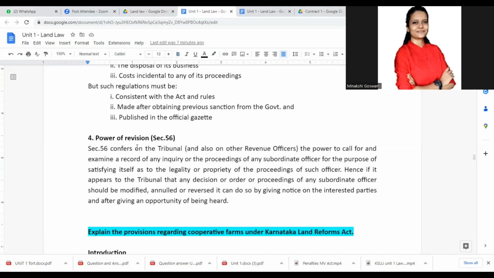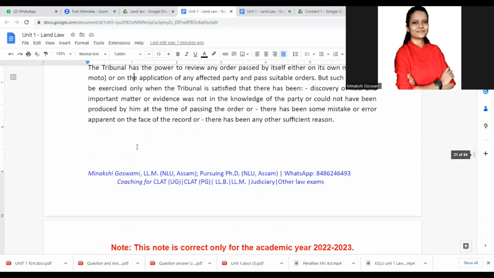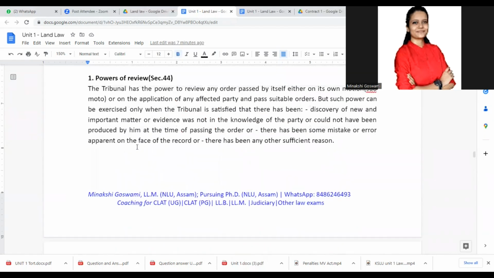Is it clear? Yes, ma'am. So what is the difference between power of revision and power of review, the first one that we got? I have to look, ma'am.